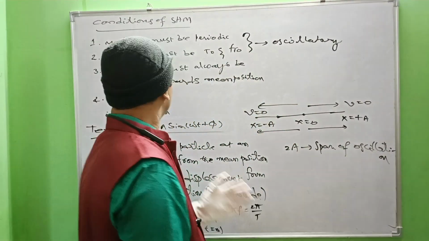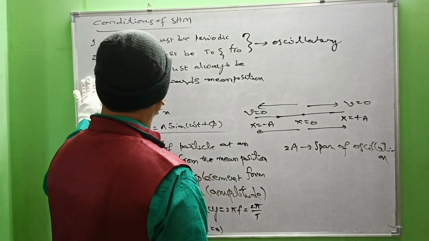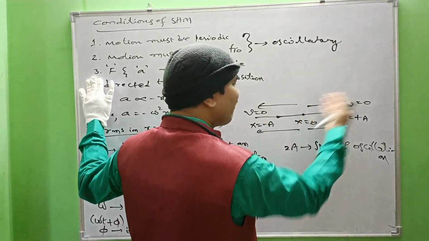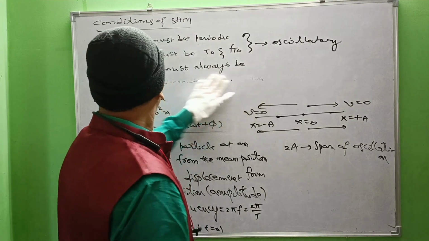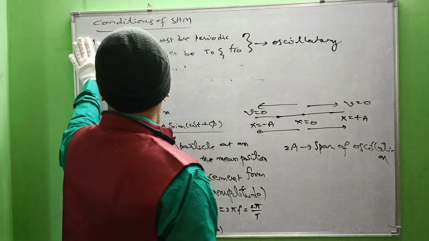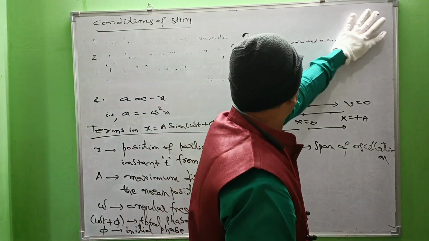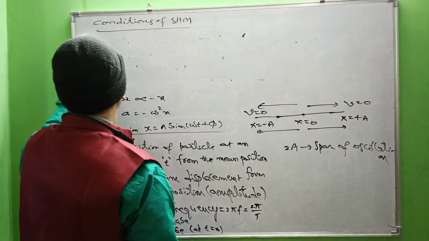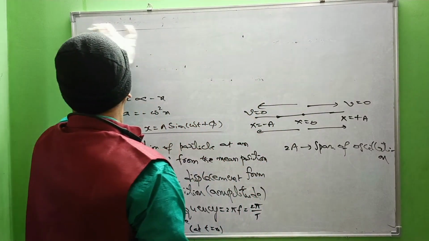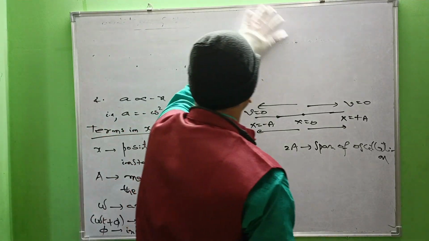Now let us discuss the phase angle acquired by the particle during the oscillation at different positions. Suppose at t equal to 0, the particle is at x equal to 0, at the mean position. Now what is the phase angle acquired by the particle? Let us discuss.